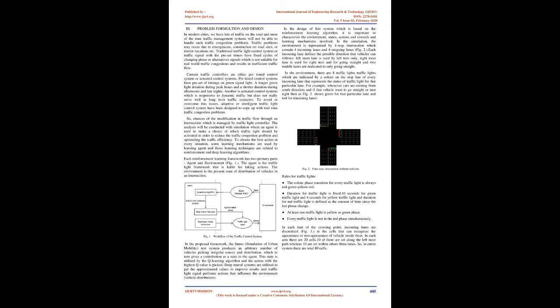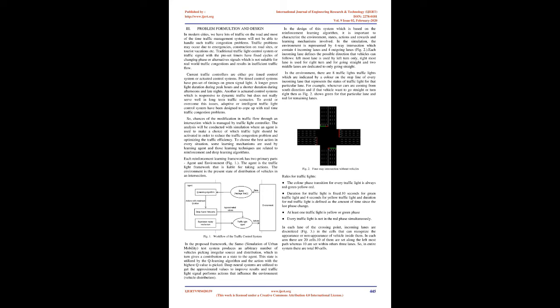In the simulation, the environment is represented by a four-way intersection which contains 4 incoming lanes and 4 outgoing lanes, Fig. 2. Each incoming lane defines the possible direction that vehicles can follow. The leftmost lane is used by left turn only, the rightmost lane is used for right turn and for going straight, and the 2 middle lanes are dedicated to only going straight.